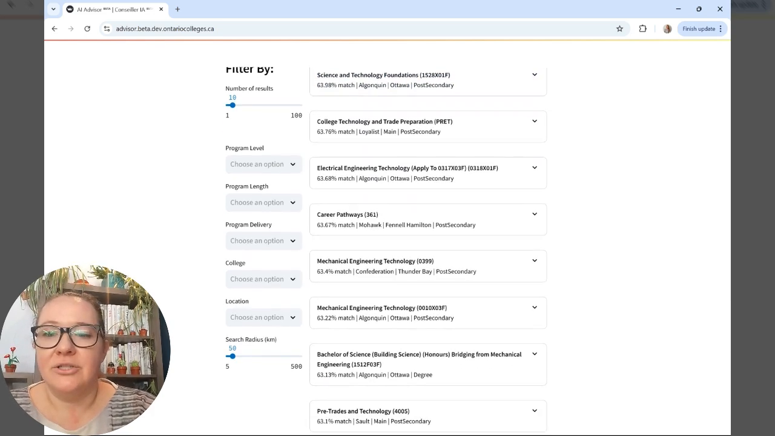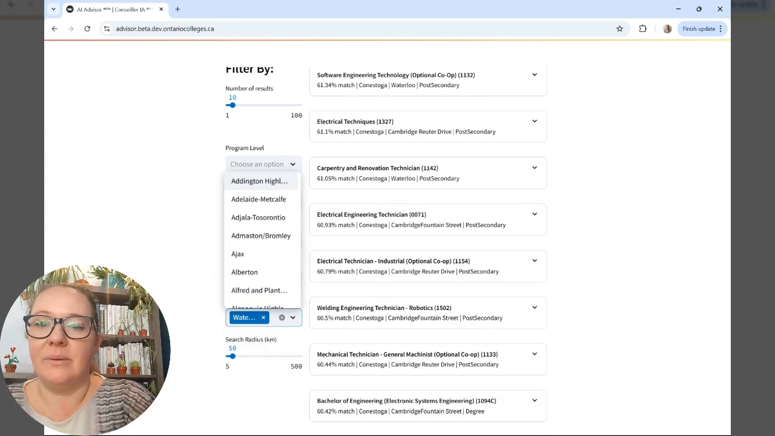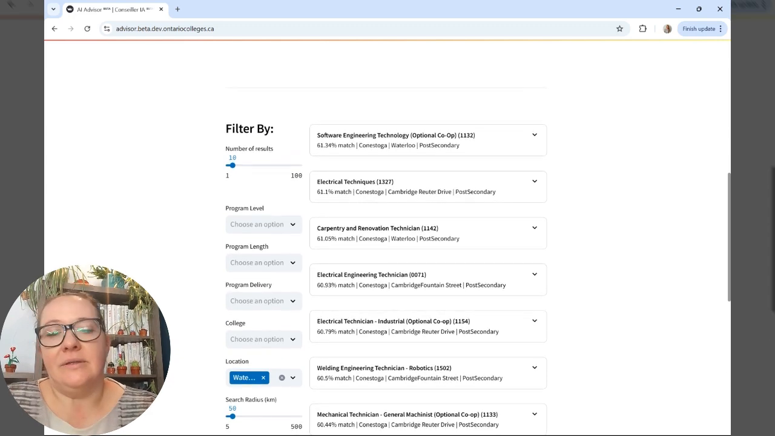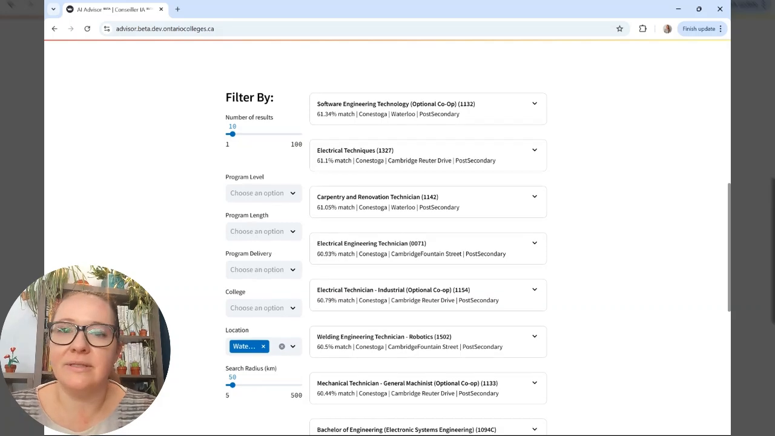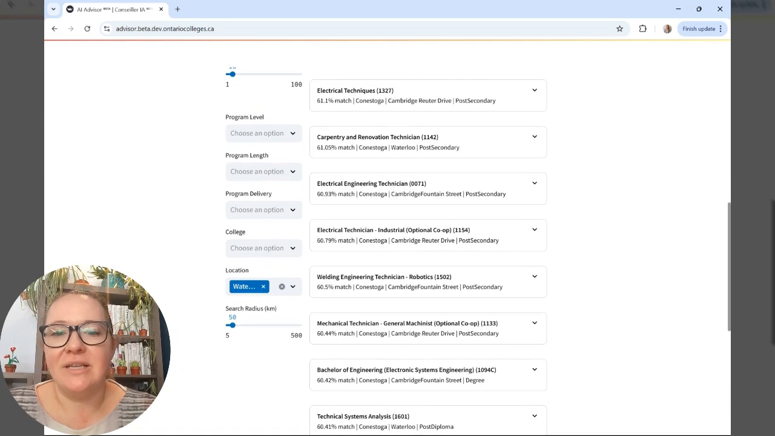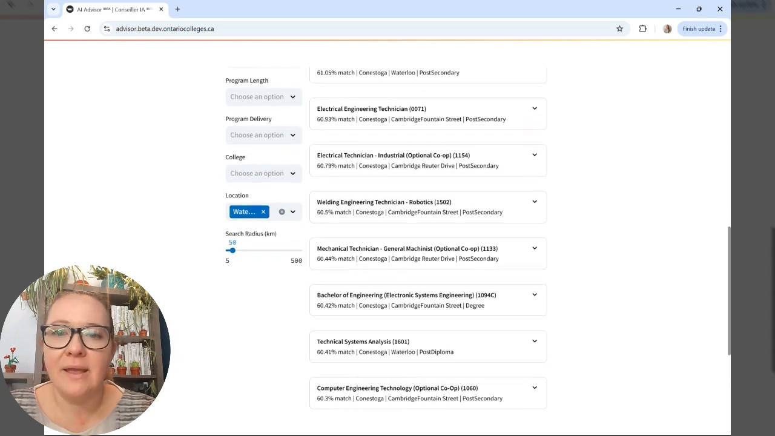You can also adjust some filters. Maybe you're looking for a specific delivery option or a specific location. So I'm here in Waterloo, so maybe you can say I'm only going to look at local programs. And now it's narrowed it down to just Conestoga programs, which still have lots of technology and technician programs that are relevant. It's providing us with the match.